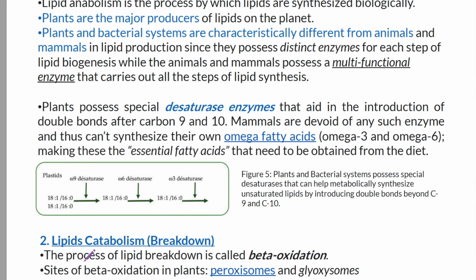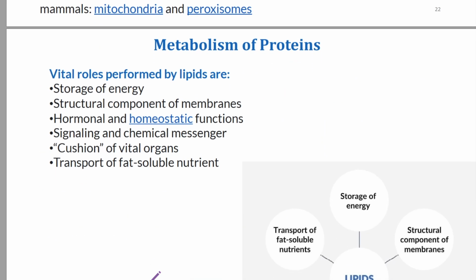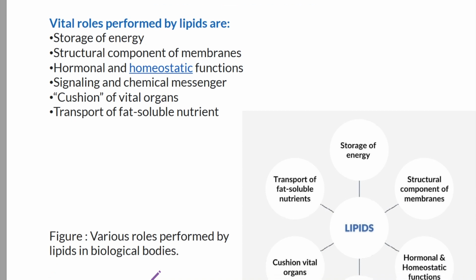Okay, so the catabolism of lipids is the process of lipid breakdown through beta oxidation. Site of beta oxidation in plants are peroxisomes and glyoxysomes. Site of beta oxidation in animals and mammals are mitochondria and peroxisomes. Glyoxysome is absent in mammals.